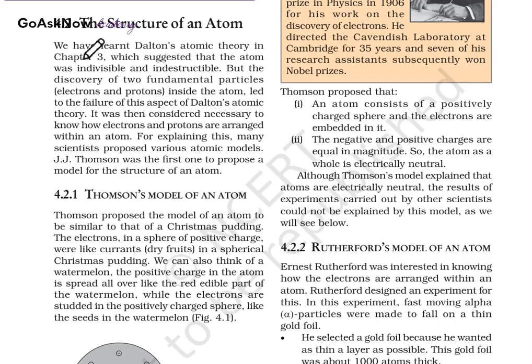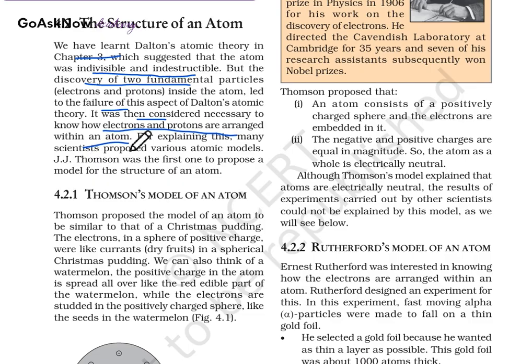We have learned Dalton's atomic theory in chapter 3, which suggested that the atom is indivisible and indestructible as well. But the discovery of two fundamental particles, the electron and proton inside the atom, led to the failure of that aspect of Dalton's atomic theory. It was considered necessary to know how the electron and the proton are arranged within an atom.